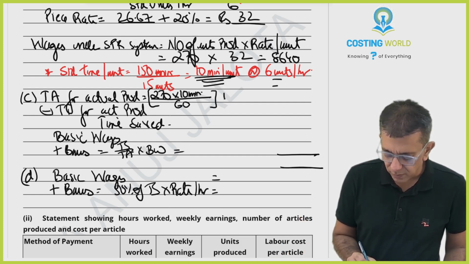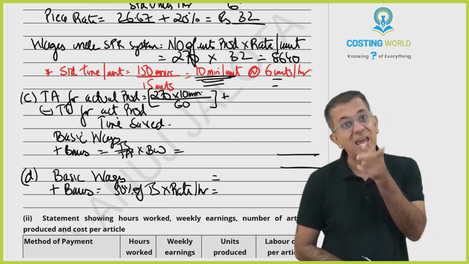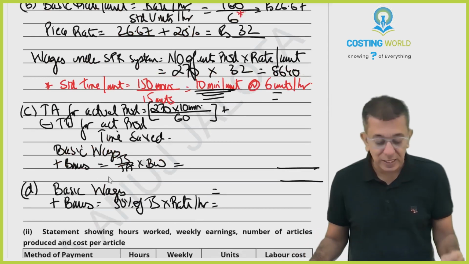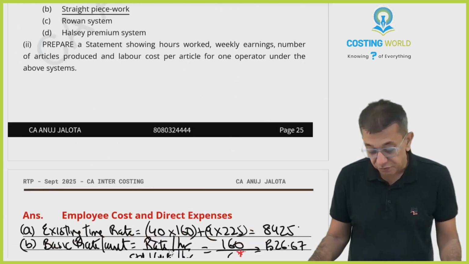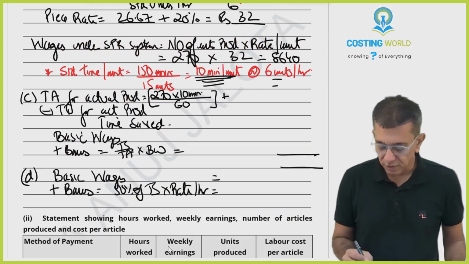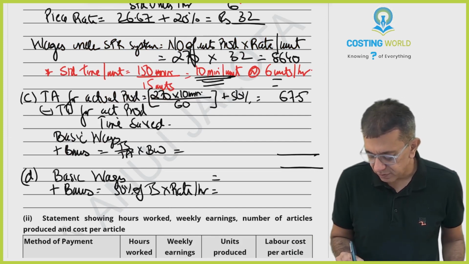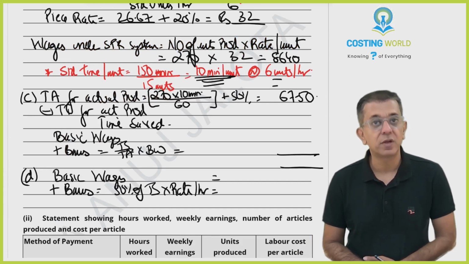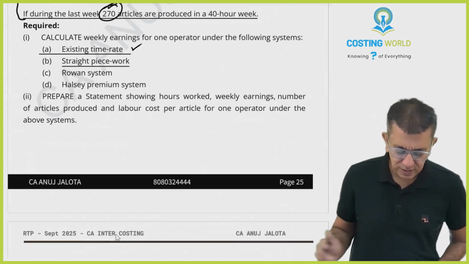Most of the people will be writing 45 only, but we don't write 45 because to give extra bonus, the management increased the time allowed by 50% beta. So therefore, in this case, add 50%. 45 plus 50%, 67.5. Time taken, I guess workers have worked for 40 hours. It is given to you also.